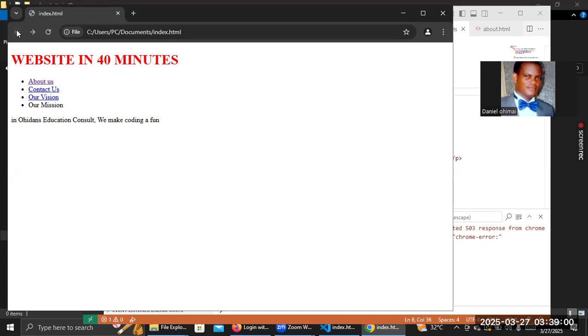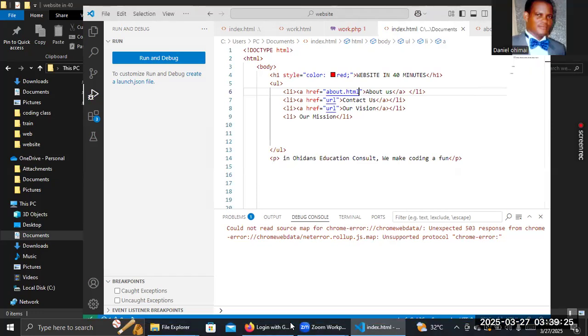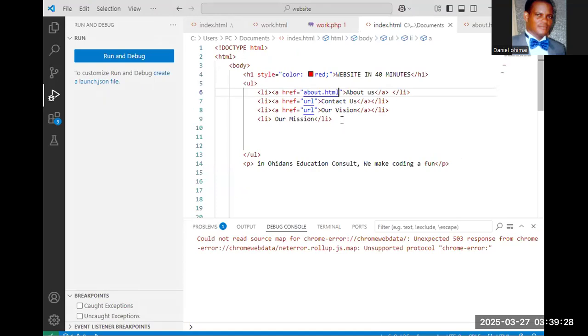The last thing we are going to do is put my logo. How do I put an image? So let me close this and go back to my code. Let me share my screen again. That's my Visual Studio Code screen. Now I want to put my logo.